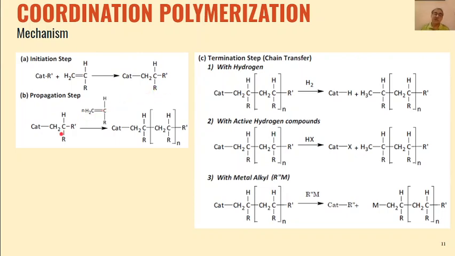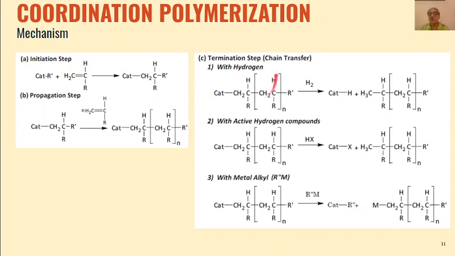And then this intermediate will add n number of monomer molecules, and here the same thing will happen. This part will act as a negative part, this part will act as a positive part, because this is a metallic part, this is a carbonyl part. So this is our negative part, this is our positive part. The positive part will add to this carbon, the negative part will add to this carbon, and we will get a bigger intermediate of this type.